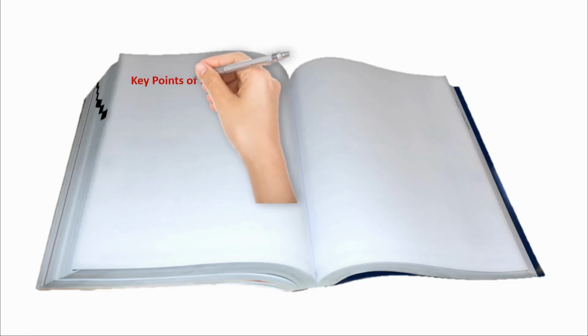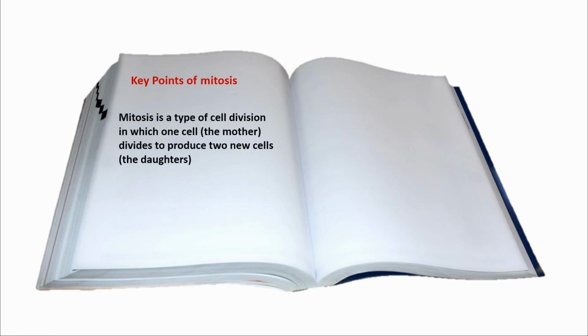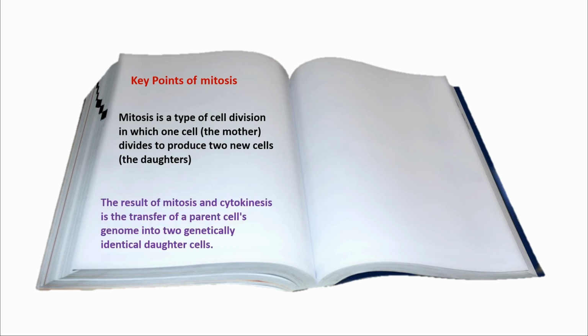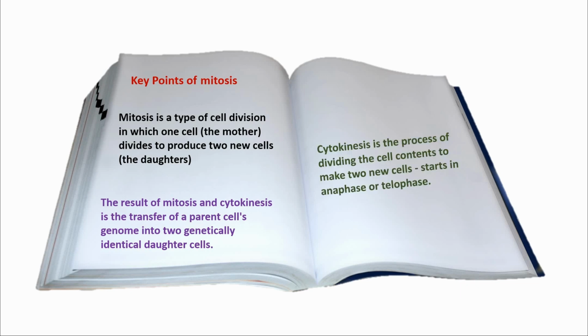Key points of mitosis. Mitosis is a type of cell division in which one cell, the mother, divides to produce two new cells, the daughters. The result of mitosis and cytokinesis is the transfer of a parent cell's genome into two genetically identical daughter cells. Cytokinesis is the process of dividing the cell's contents to make two new cells. It starts in anaphase or telophase.